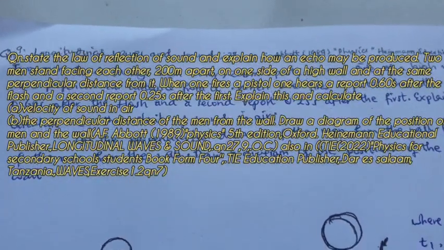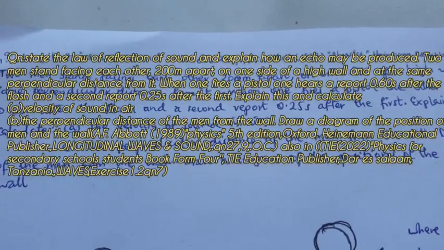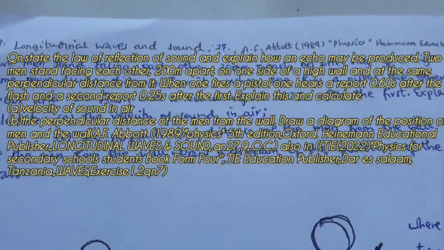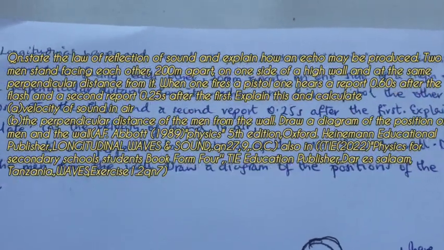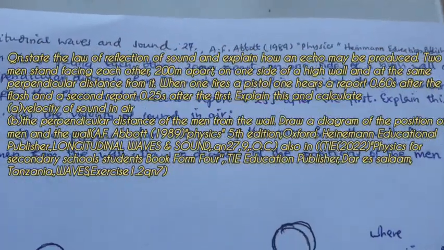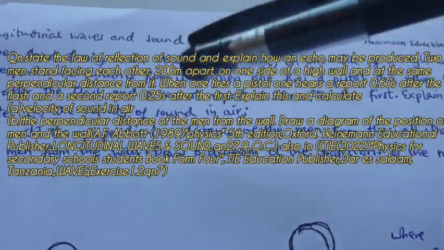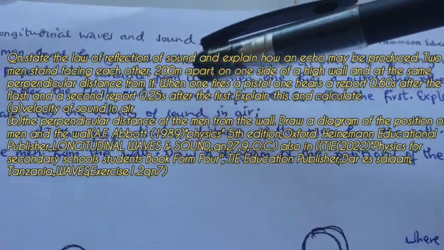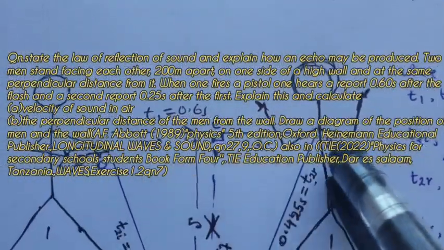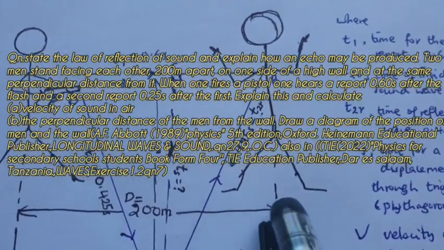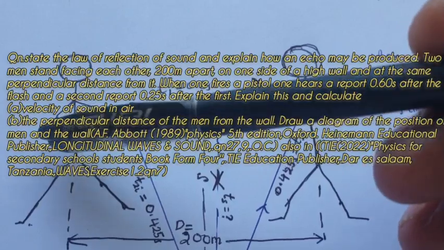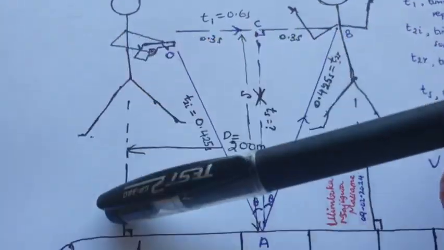We are given two men standing facing each other, separated by a distance of 200 meters, one on each side of a high wall, and at the same perpendicular distance from it. Let us deal first with this information, up to this comma. We have two men, separated by 200 meters between them, at the same perpendicular distance from the high wall.